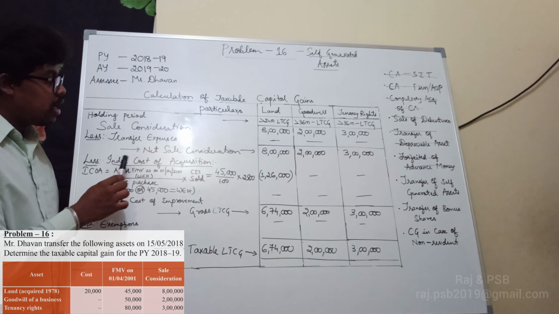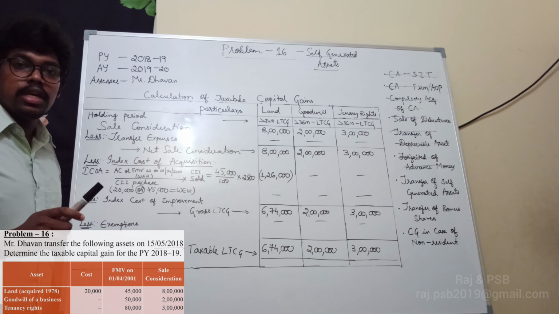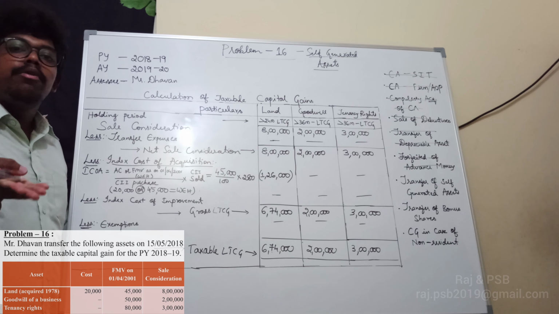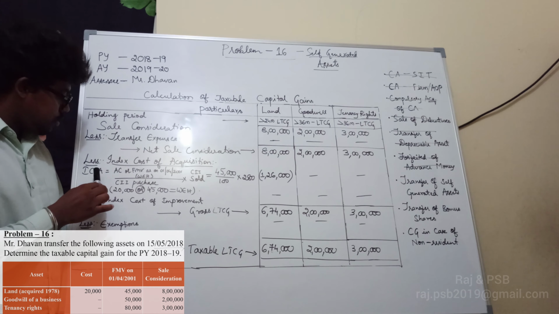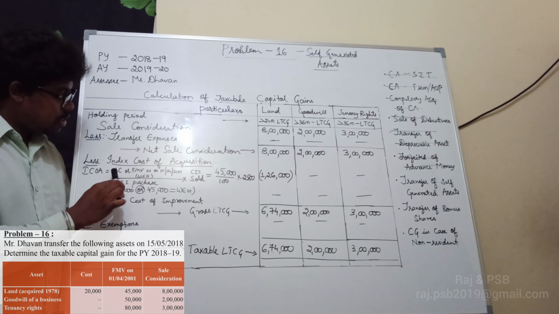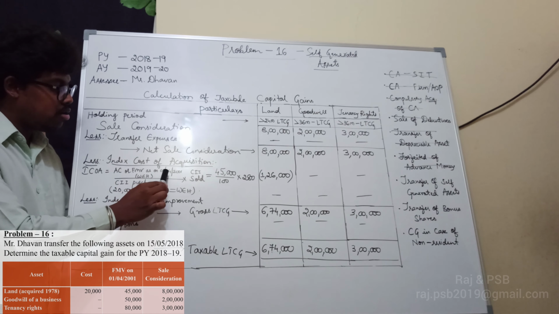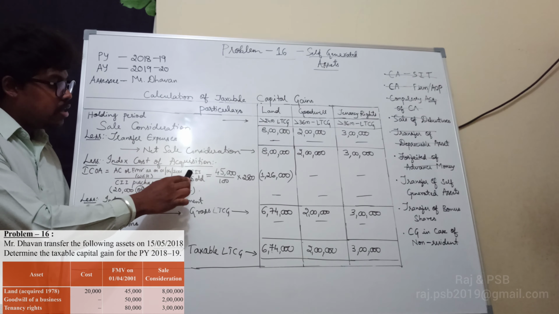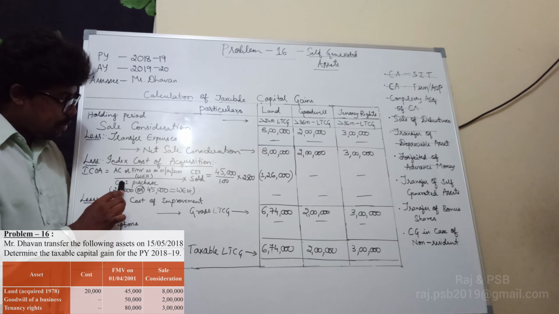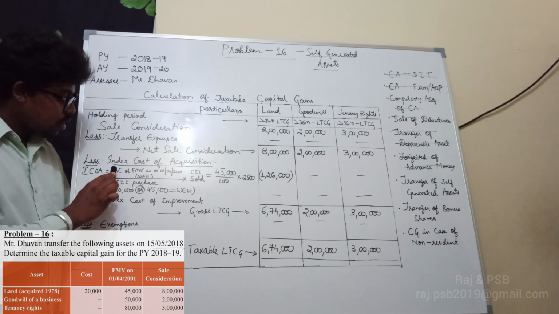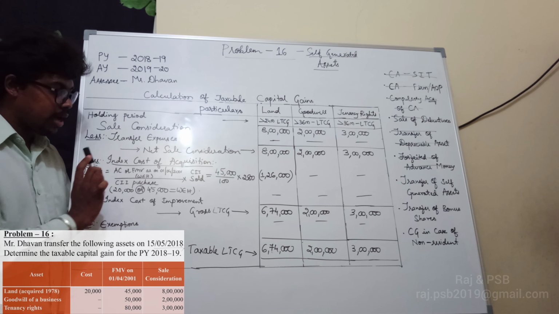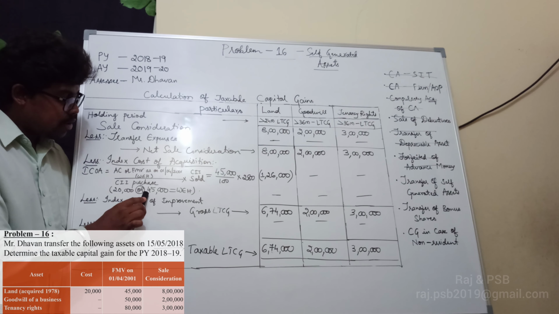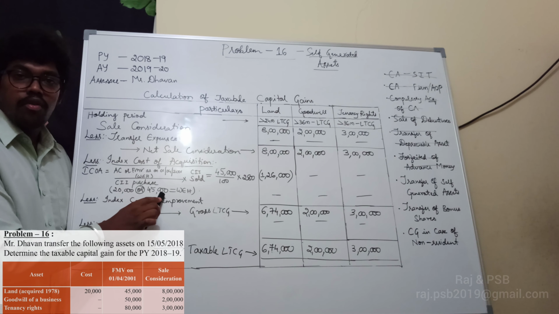How do we do it? Again, land was purchased in the year 1978, which means before 1/4/2001. So index cost of acquisition equals actual cost or fair market value as on 1/4/2001, whichever is higher, into CII sold divided by CII purchased. The actual cost is 20,000, fair market value as on 1/4/2001 is 45,000.